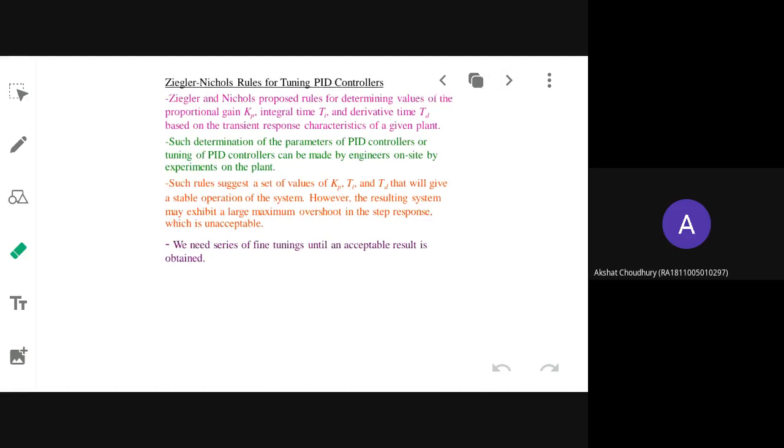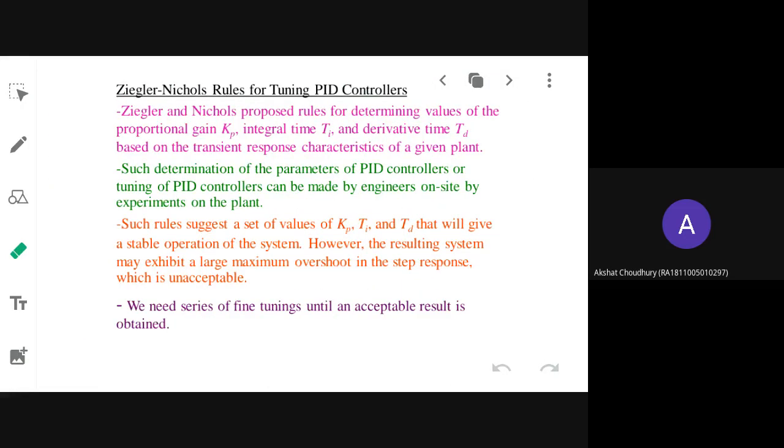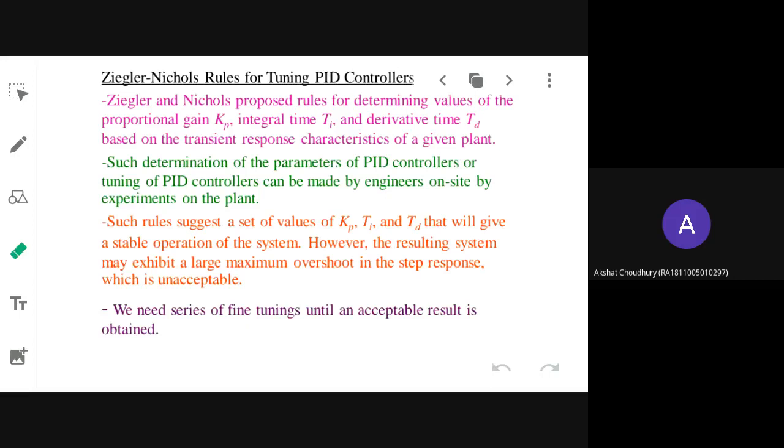So the first method is the step response method, but there is one condition for applying it: the system should not have any pole located at the origin. No integrator, that is, the 1/s factor should not be there, plus no imaginary axis root should be there. If this is the case, then using the first method you can do the tuning.